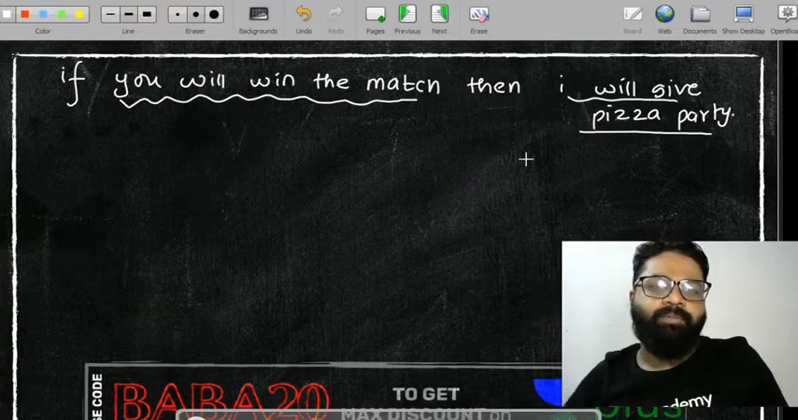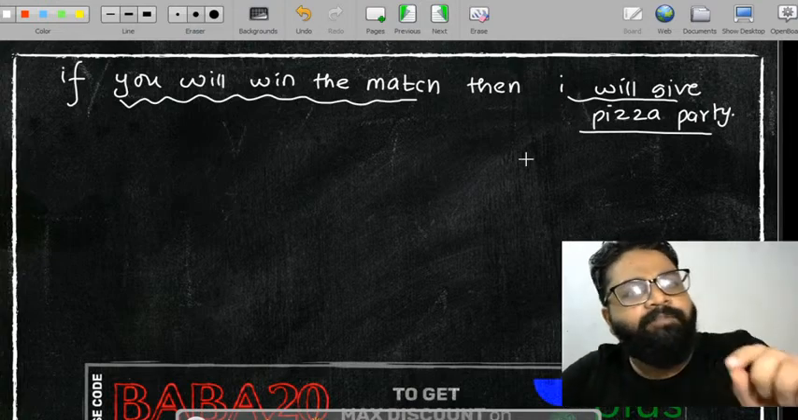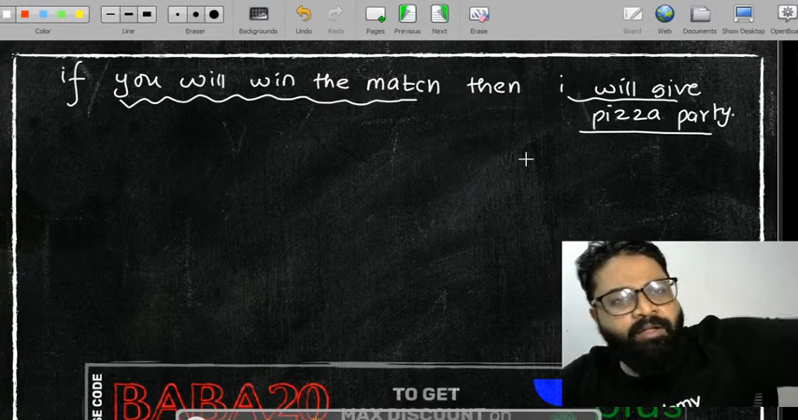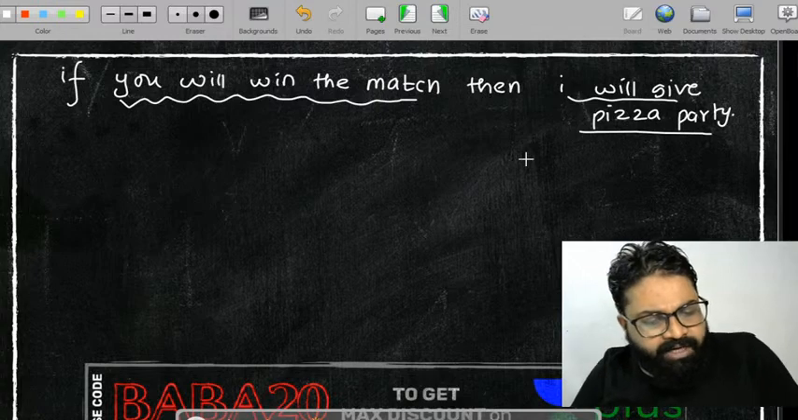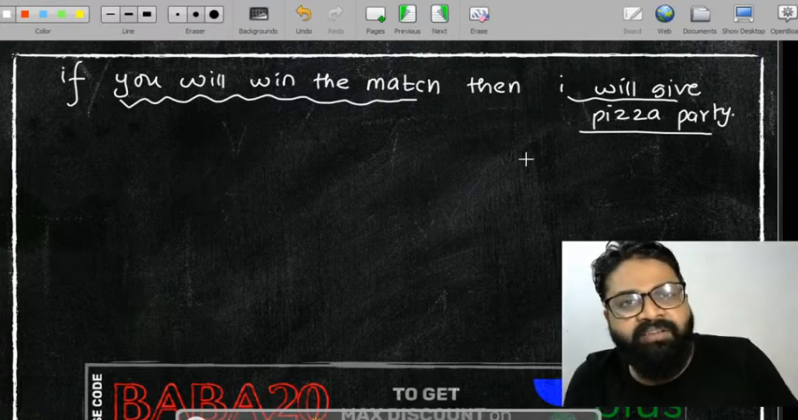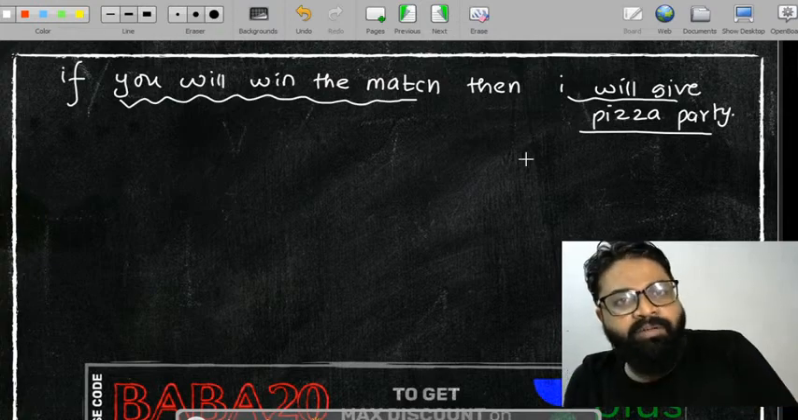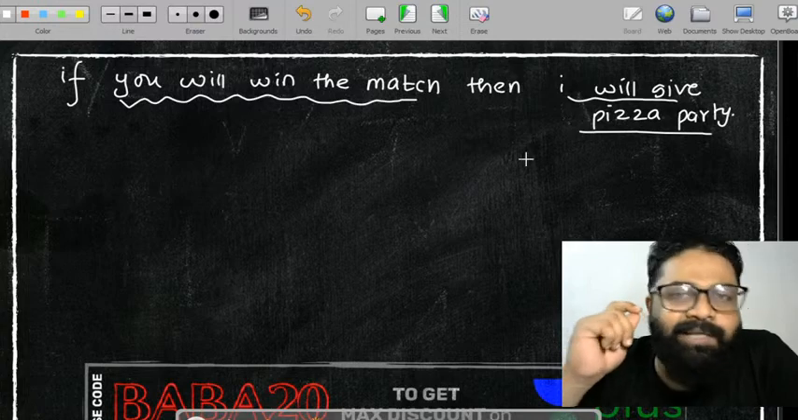This is my condition. Second type of example, for example, आपके पापा बोलते हैं कि if you clear the GATE, then I will give you a bike. So there is one condition. First they are putting one condition and then there is one result. What is the condition? Clear the GATE. What is the result? You will get the bike. This type of thing is also called a conditional statement.